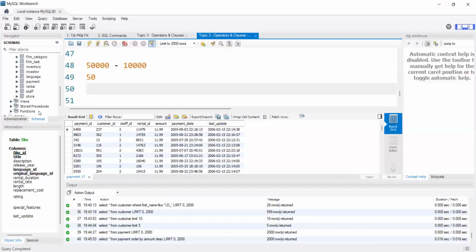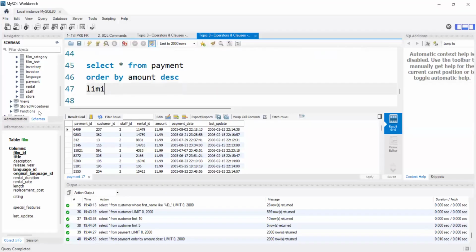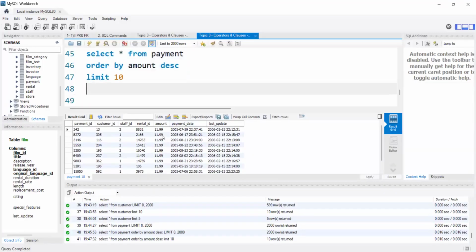At that time, I will use select star from employees table order by salary DESC, and I will use limit 10. Only the top 10 rows will display, right? In that way, I can see the top 10 highest paid employees' details. Here also, if I say limit 10, it will display the top 10 rows only. But here the amount is 11.99, so it just displays the top 10 as 11.99, along with the customer ID and payment ID details. Did you get my point?